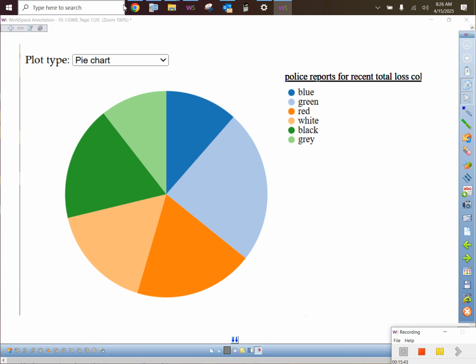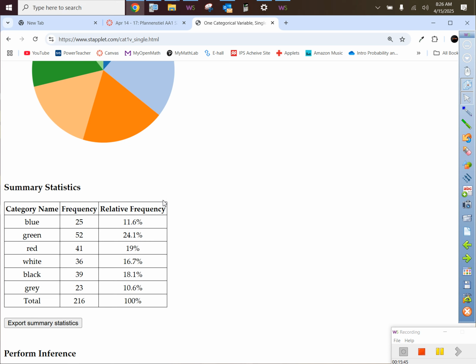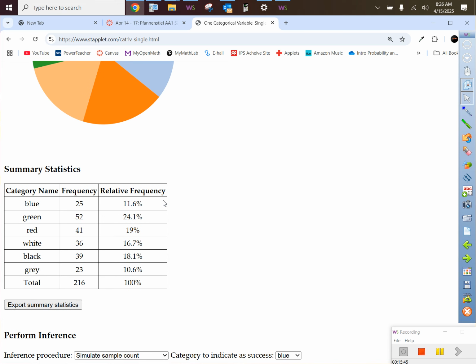So if I go back to it, look what happens if you just slide down a little bit. Does it give you that frequency and relative frequency chart that we created by hand? Here's the question you've got to ask yourself: would it have been faster for me to do this by hand, or would it have been faster for me to put it into the applet? And on this one, it probably wasn't that hard to do it by hand. Do you know what I'm saying?